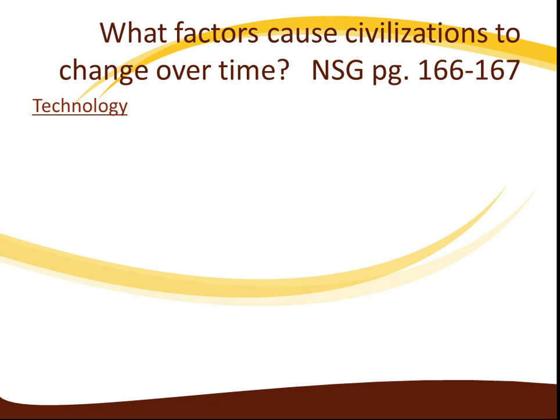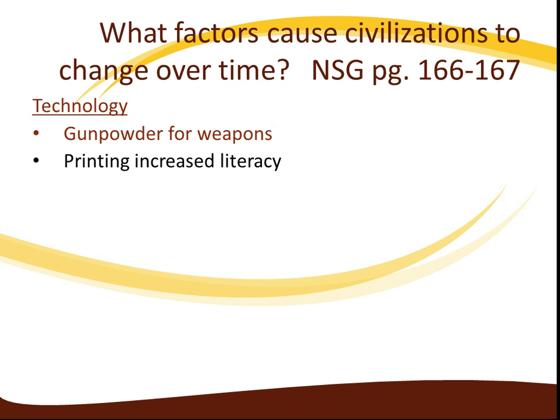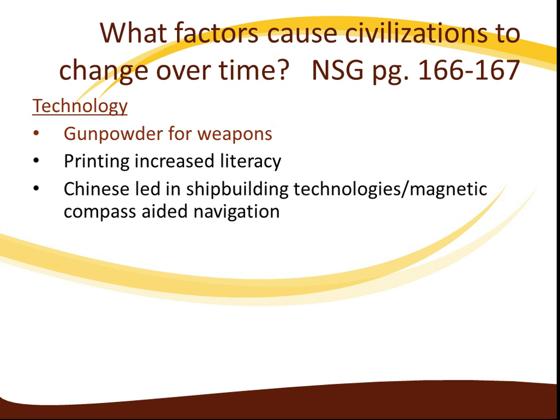technology and commerce. First, technology. You had gunpowder for weapons, this changed warfare. Printing increased literacy, and you had Chinese-led shipbuilding technologies and the magnetic compass, which aided navigation, so they were able to have explorations that other countries at this time were not able to have.